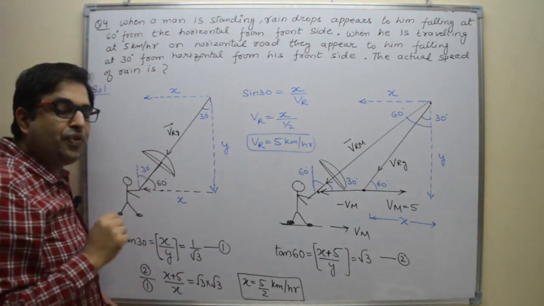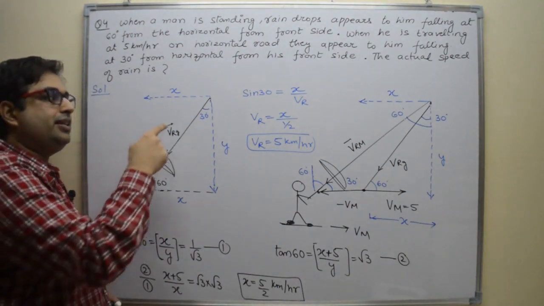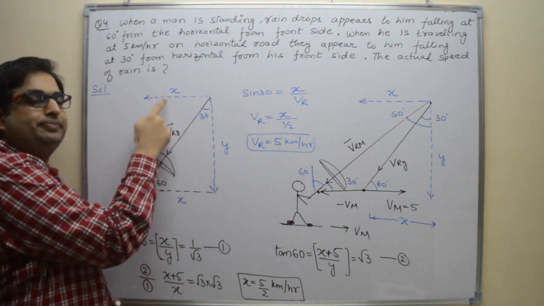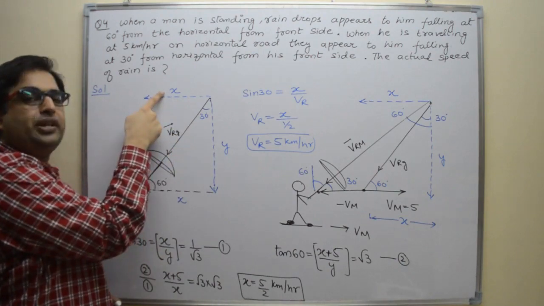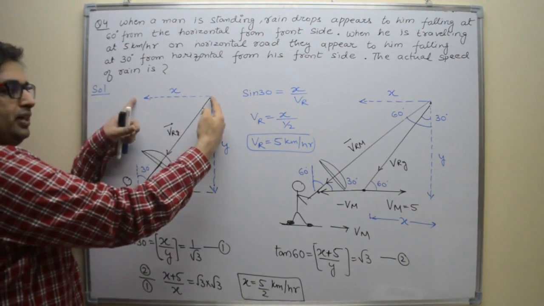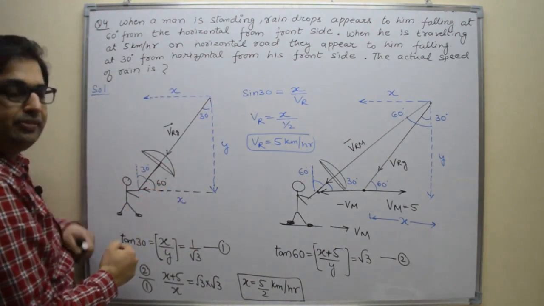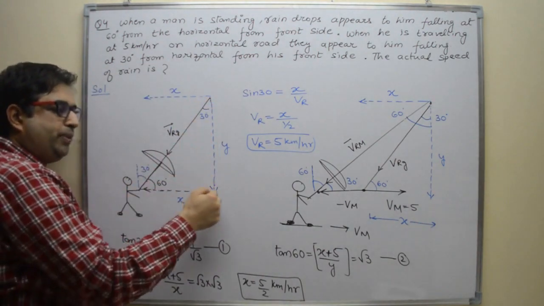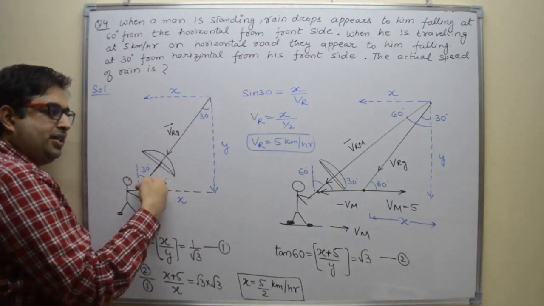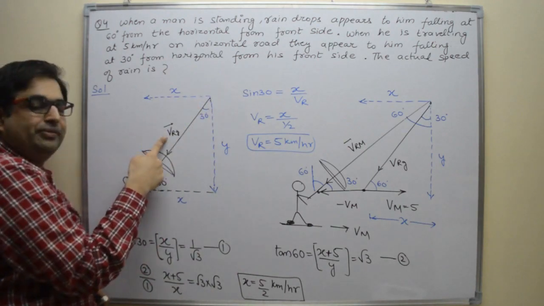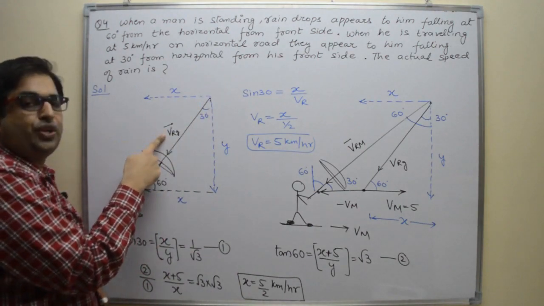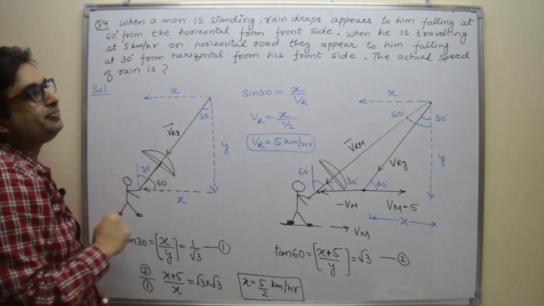So rain is falling at 30 degree angle, then rain will have two components. This is the horizontal component of the rain, this one, and this is the vertical component of the rain. If you add these two components, y and x, you will get the total velocity of rain. This is the actual velocity of rain, right?